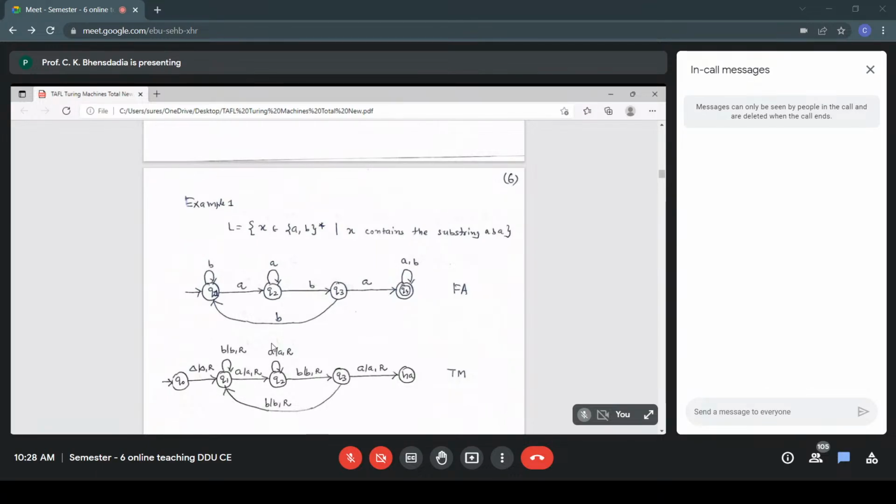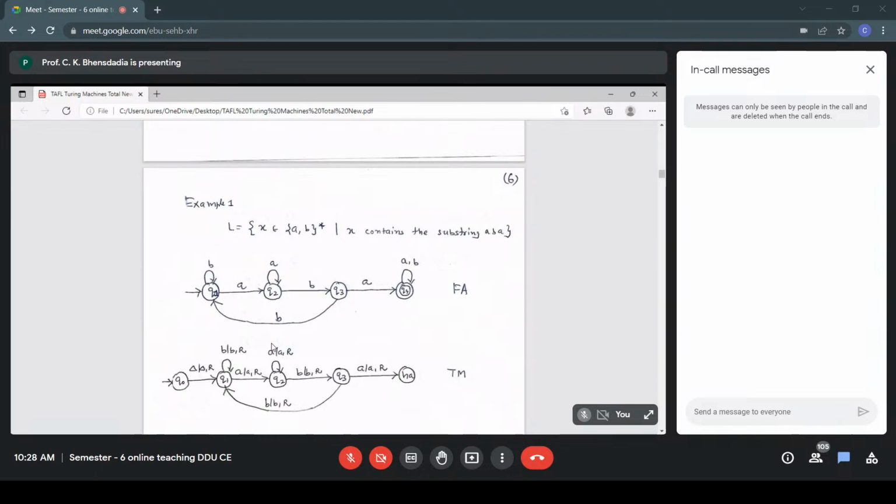Remember what symbol I have read. So the logic remains the same. You'll find B/BR. Again, Q1 to Q2, it is AR. In Q2, again AR, so I'm searching for A. Once I find A, I replace A with A and go to the right. My displacement is R so that I can read the next input.